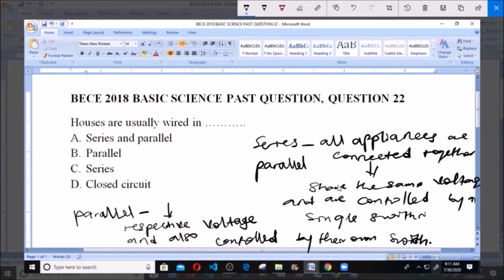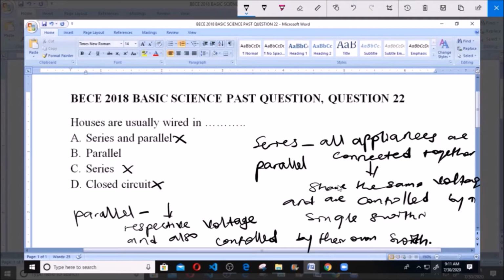So the options here say A, series and parallel, which is not correct. C says series, like I told you, it is not correct. And D here says closed circuit. Closed circuit is not correct. Although the circuits in the houses are closed circuits, that is still not what is required for us in this question. This question requires us to provide the method by which houses are being wired, because both the series connection and parallel connection are closed circuits.